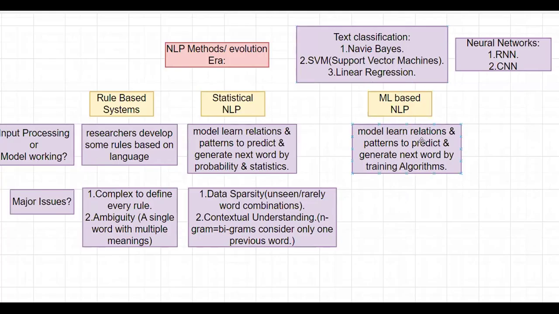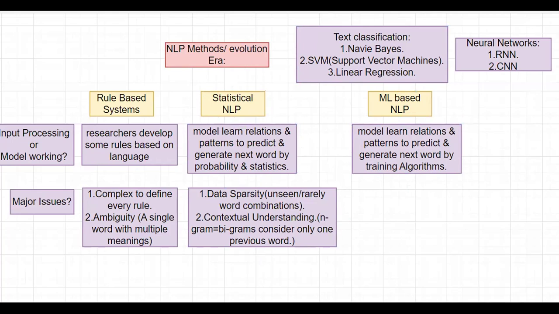Even though these ML based models are not much accurate to produce the next upcoming words, these models overcome the issues that we faced in the statistical NLP models.